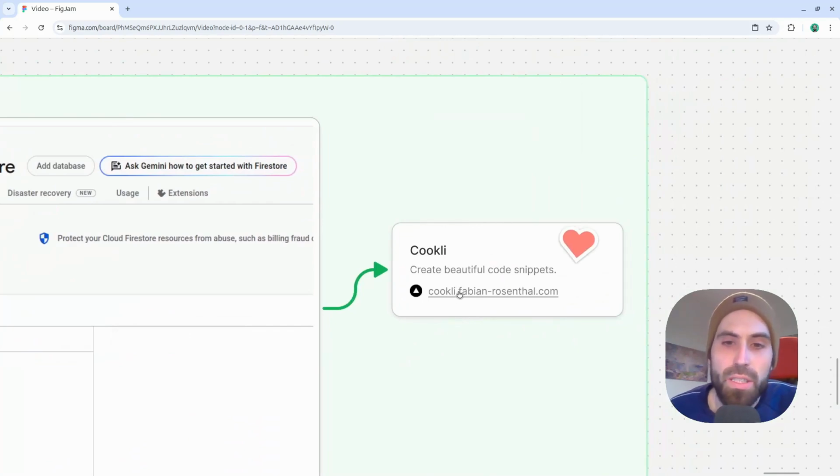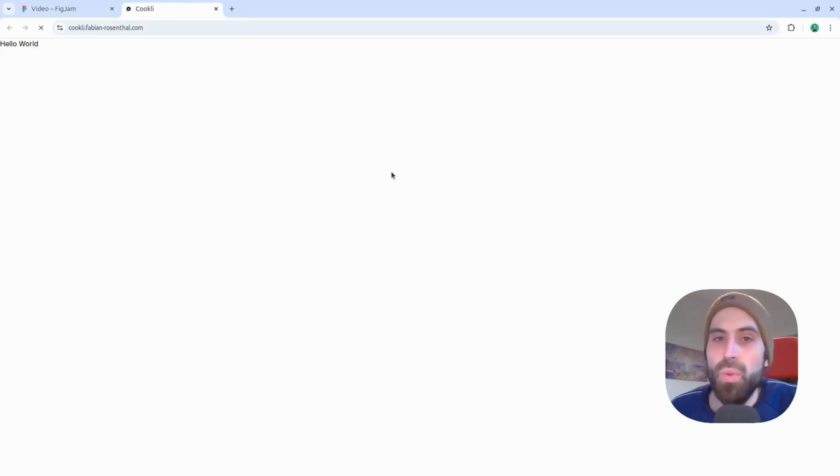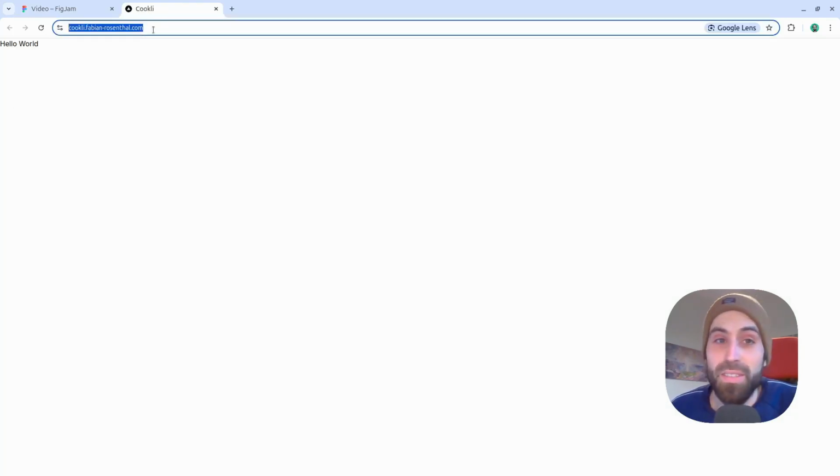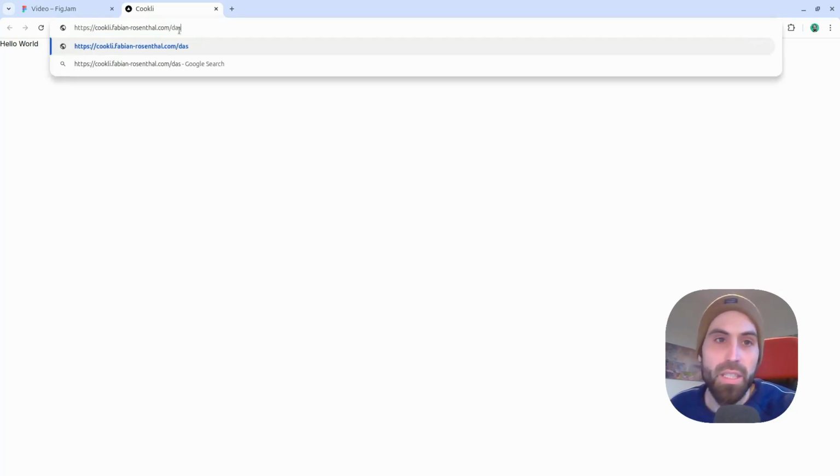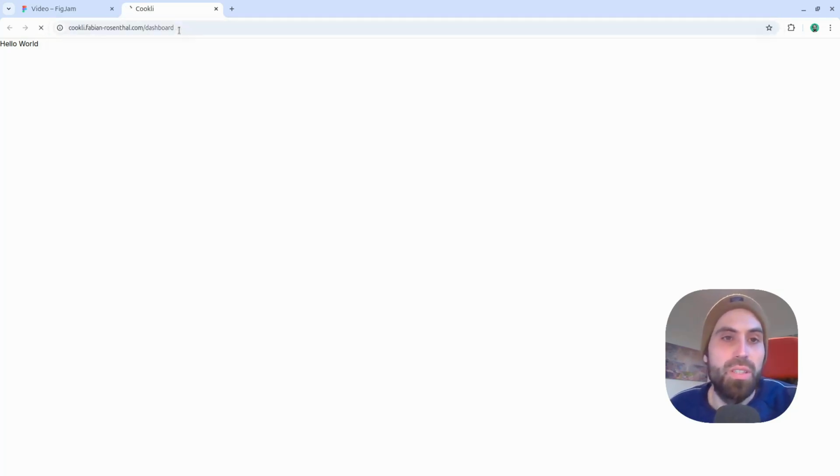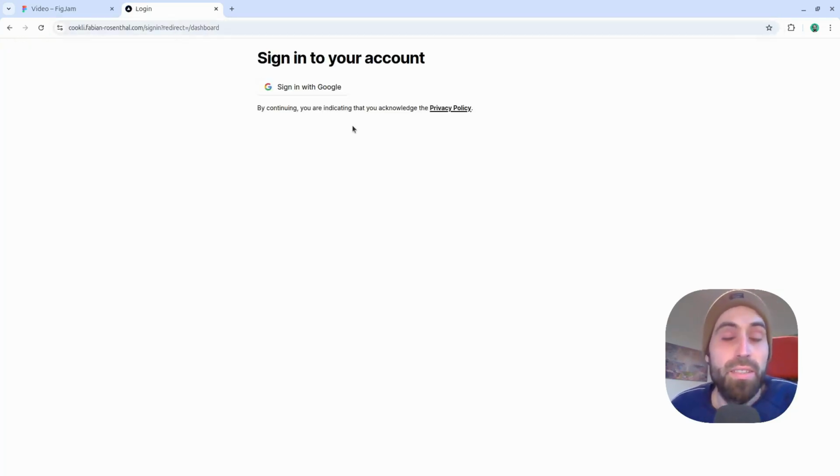I have now configured a subdomain. When I open that subdomain, there's simply a hello world. So my Next.js application is up and running. And if I go to dashboard, there should be a login. It's actually the first time I'm trying it, at least here on the deployed version. So now I can sign in. Let's check that one out.